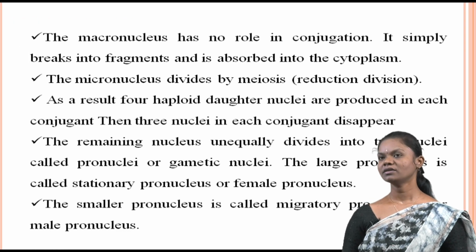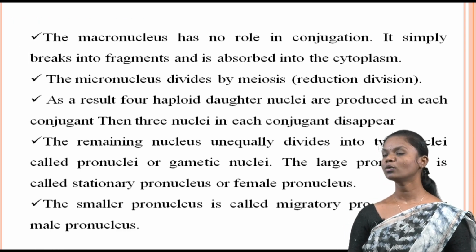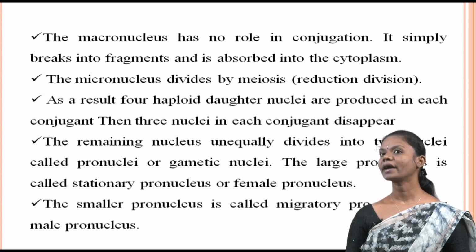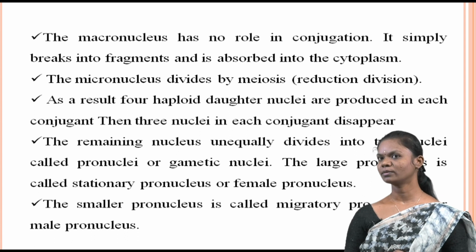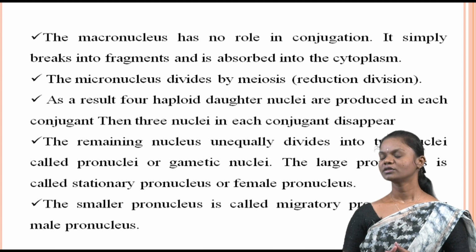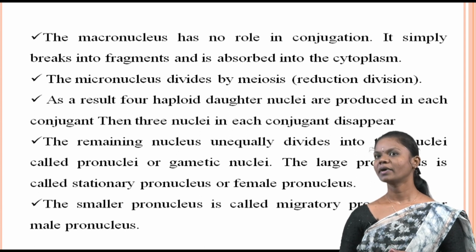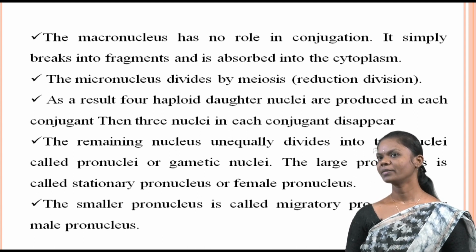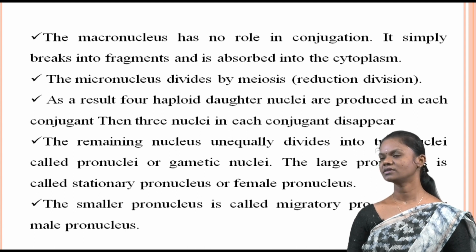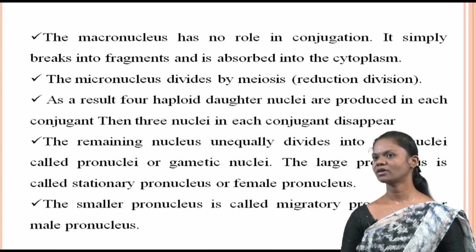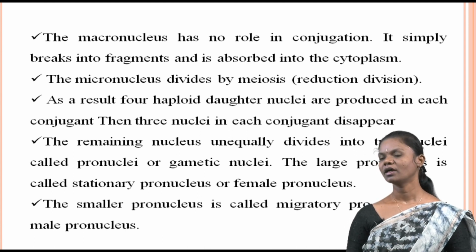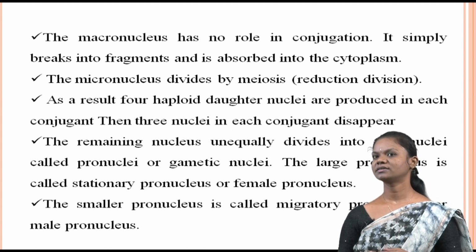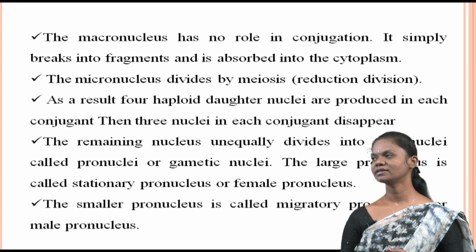During conjugation in Paramecium, the macronucleus has no active role. It simply breaks into fragments and gets absorbed into the cytoplasm. Meanwhile, the micronucleus undergoes meiosis. This division results in the production of four haploid daughter nuclei in each conjugant. Subsequently, three of these nuclei disappear.